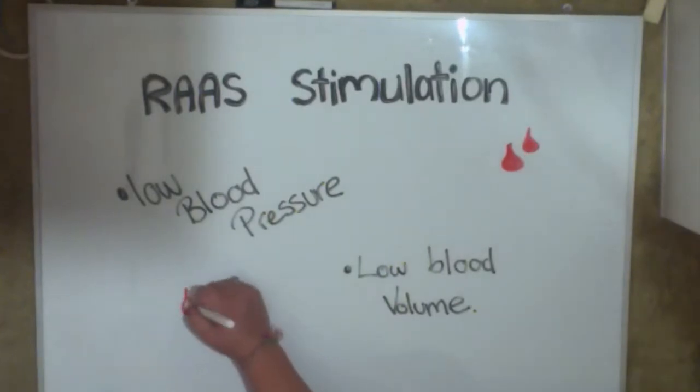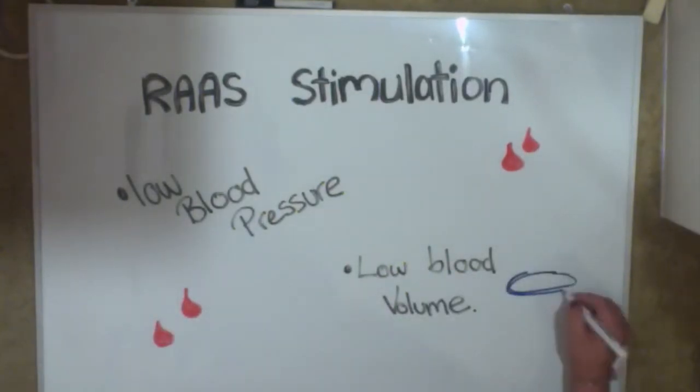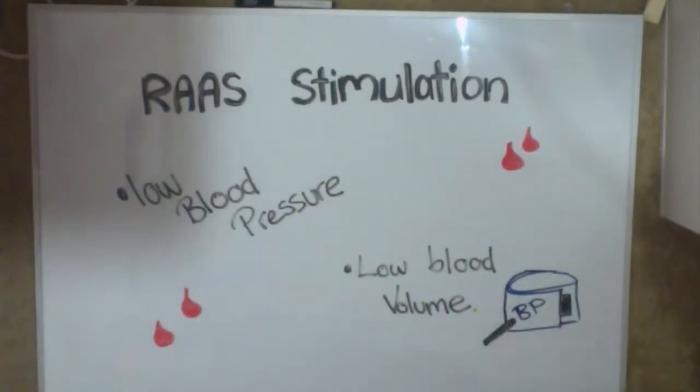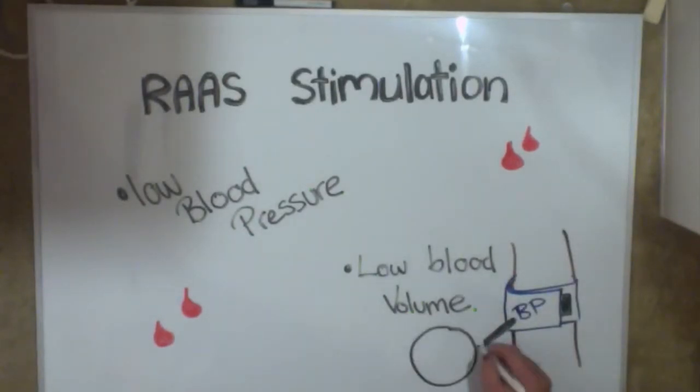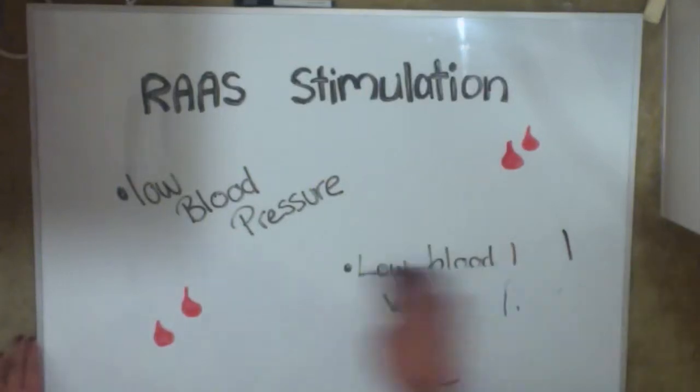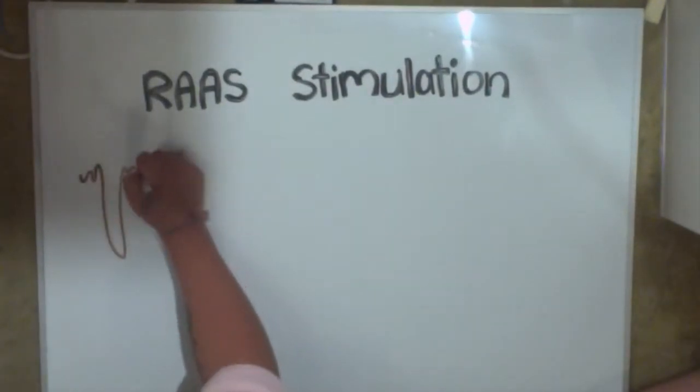Baroreceptors, found in the carotid sinus, are stimulated when there is a drop in blood pressure and volume due to extrinsic factors such as dehydration or hemorrhaging, and in turn activate RAAS. Intrinsically, a drop in renal perfusion will activate RAAS.